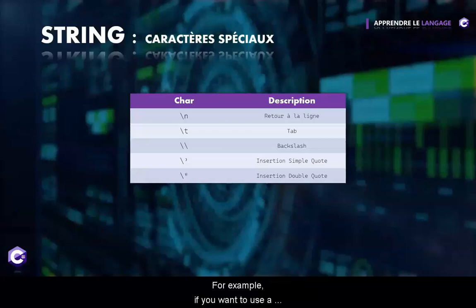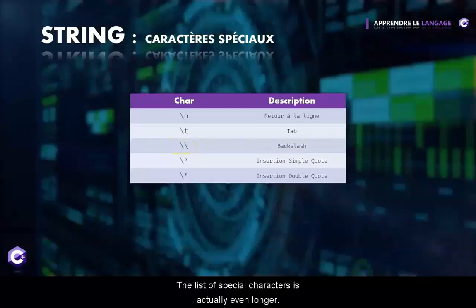This brings us to an interesting situation. For example, if you want to use a backslash in your string to quote a path in a website or something, the compiler sees it as a special character, which is not the result we expect and it could be a problem. So if we want to indicate to the compiler that this backslash is a simple character, we have to prefix this backslash with a second backslash. And this is what we call escape characters in C#.